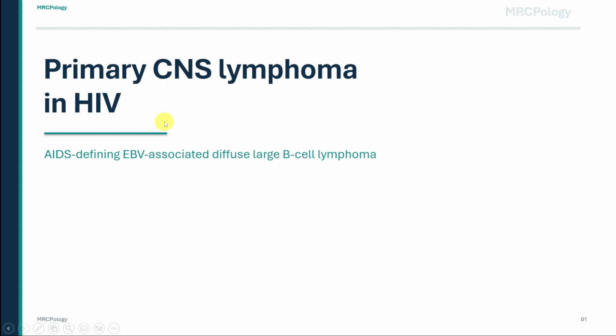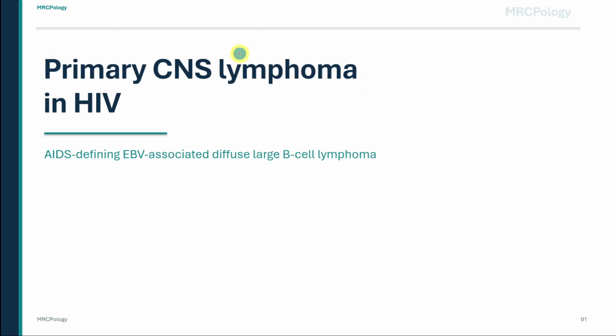Imagine a patient with advanced HIV who develops a few weeks of headache, confusion, seizures, and a new focal neurological deficit. MRI shows an enhancing brain lesion. In MRCP, the key question is this: toxoplasma encephalitis, or is this primary CNS lymphoma?